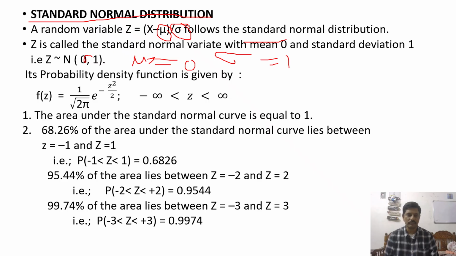So its probability density function is given by f of z is equal to 1 by root 2 pi into e to the power of minus z square by 2, where minus infinity less than z less than infinity. The area under the standard normal curve is equal to 1. 68.26% of the area under the standard normal curve lies between -1 and +1. Okay, 95.44 percent of the area lies between -2 and 2, that is, P of -2 less than z less than 2 is equal to 0.9544, and 99.74% of the area lies between z equal to -3 and +3. Clear?